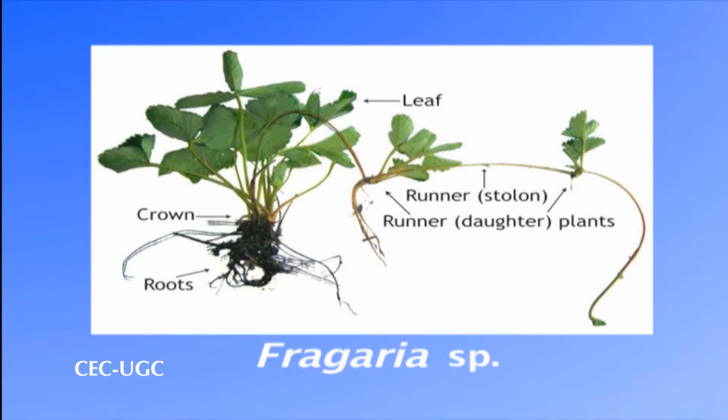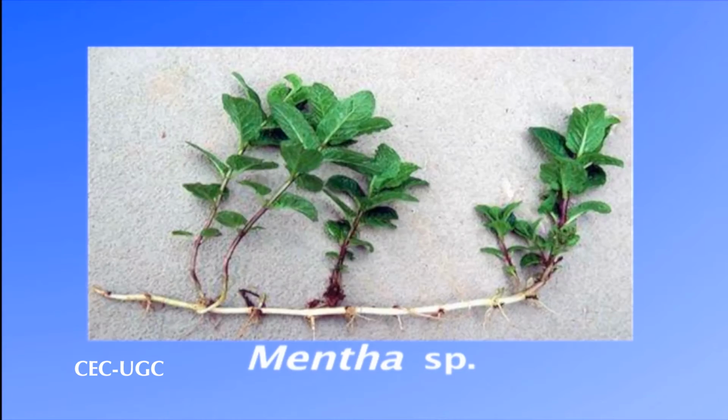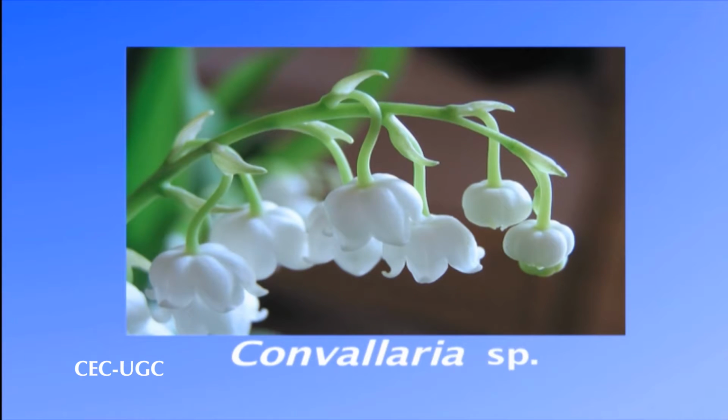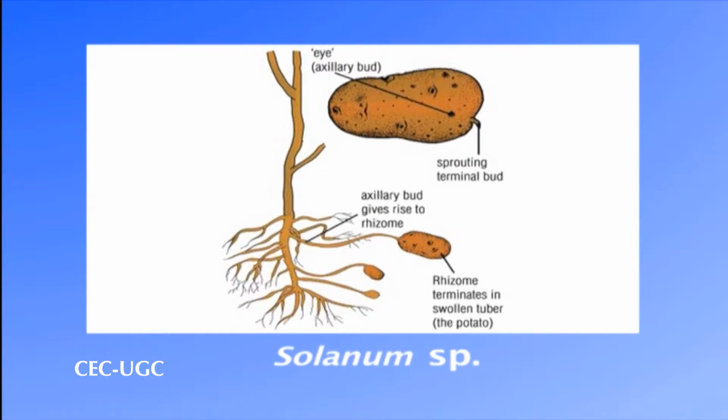This modified form of stem is known as stolon, and the plants possessing them as the stoloniferous. They are often called runners and include plants like cynodon, fragaria, ajuga, mentha, convallaria, solanum, etc.